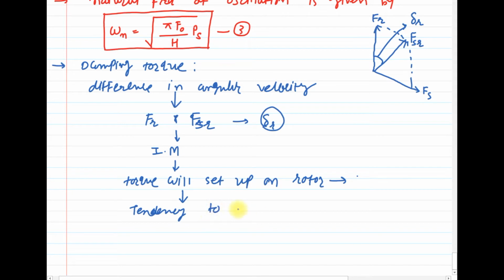to minimize the angular difference between Fr and FSR.